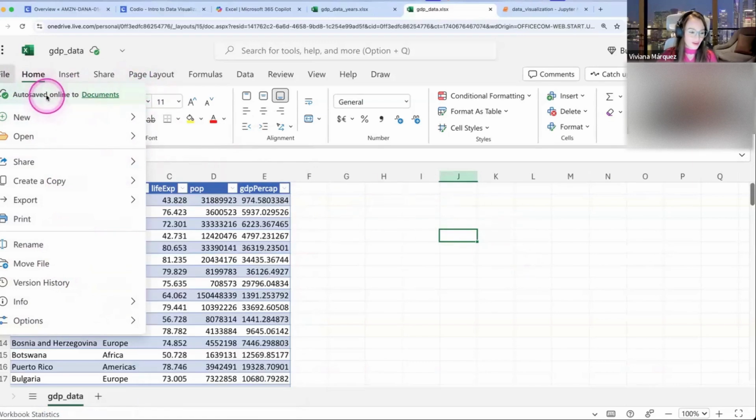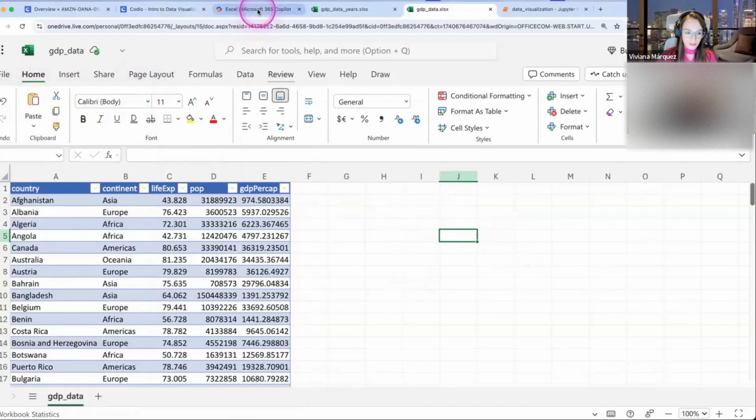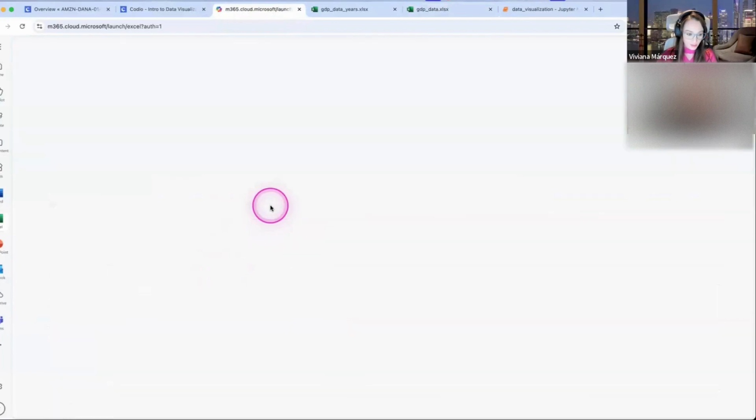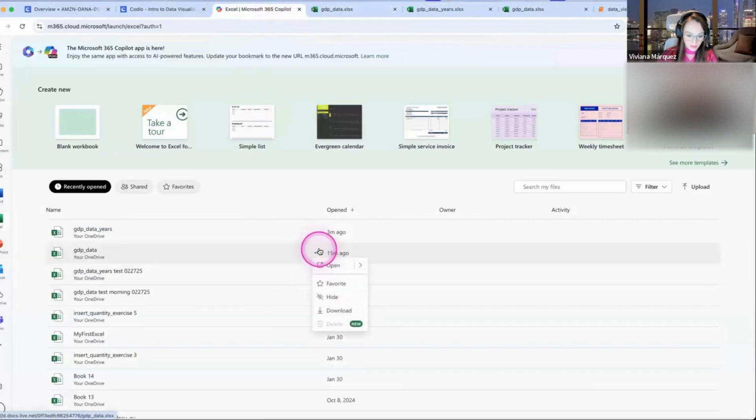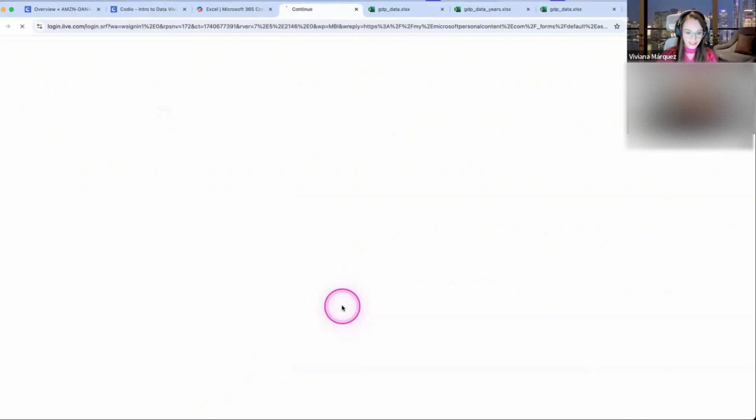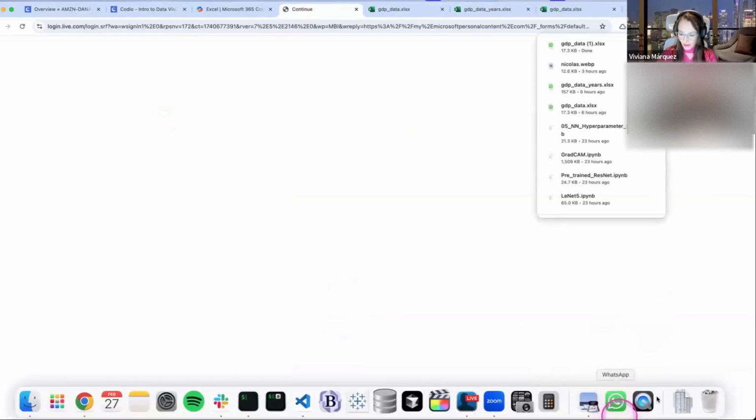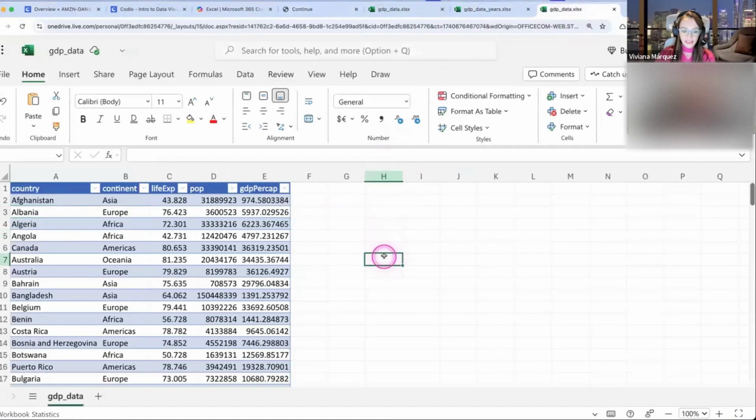Oh yeah, I have auto save on, so maybe if I go through here, I would be able to do that. Let's see. Download. There you go. So now I have downloaded. So let me send that one that is already formatted, so you have it in the chat. All right, cool. So that's where we are.